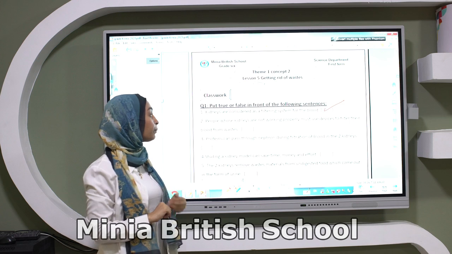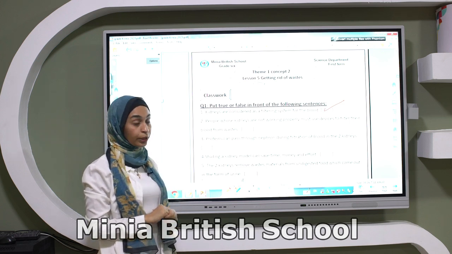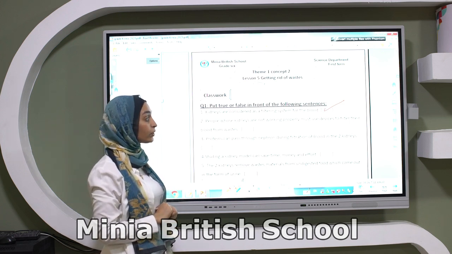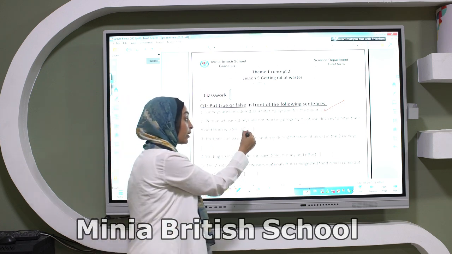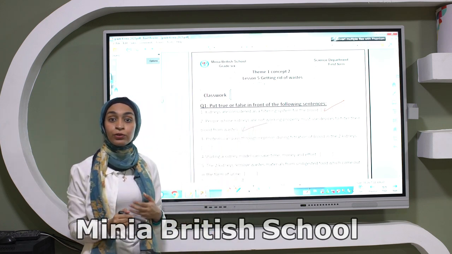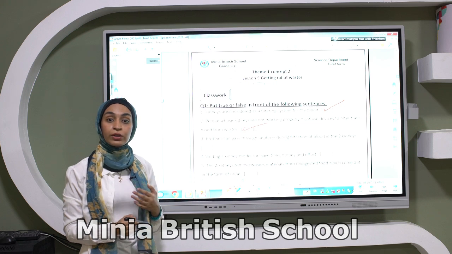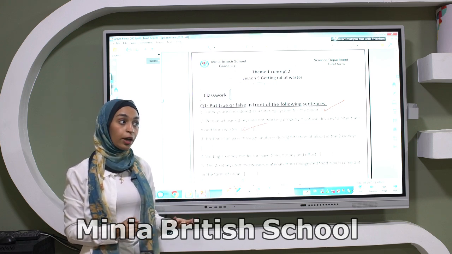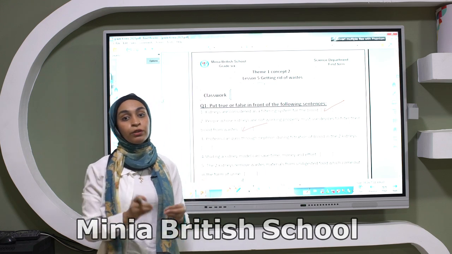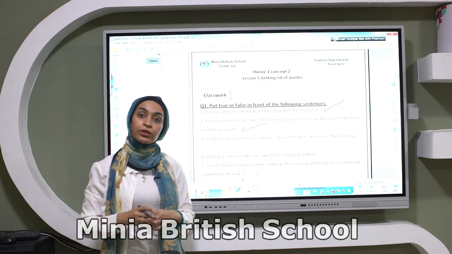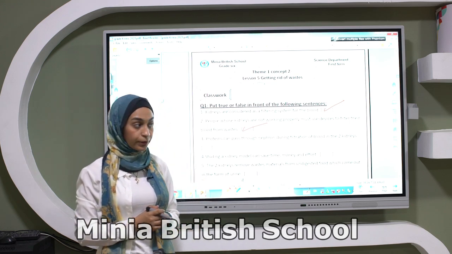Number 2, people whose kidneys are not working properly must use devices to filter their blood from wastes. Yes. If my body cannot do its function, which is filtering the blood naturally, I must go to the hospital and use a special device to clean and filter the wastes from my blood.